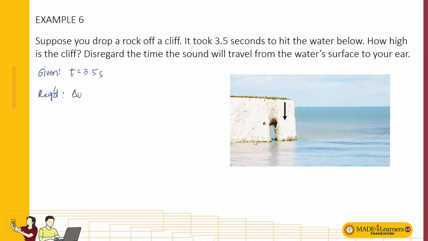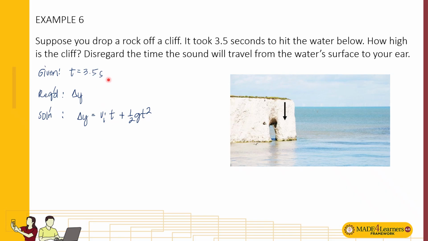Let us assign delta y for that, because it's already moving in a vertical direction. So using this data, we're going to solve for delta y. For displacement as a function of time, from one of the kinematic equations, it's initial velocity times time plus 1/2 g t squared. We know already the acceleration due to gravity. Time is given, so we need initial velocity.